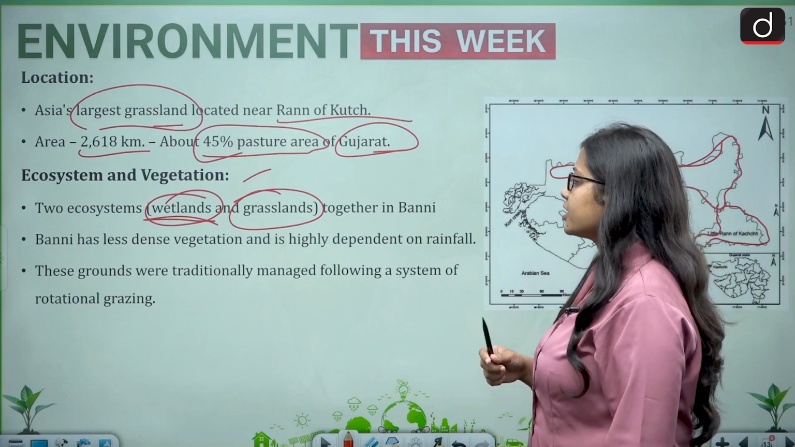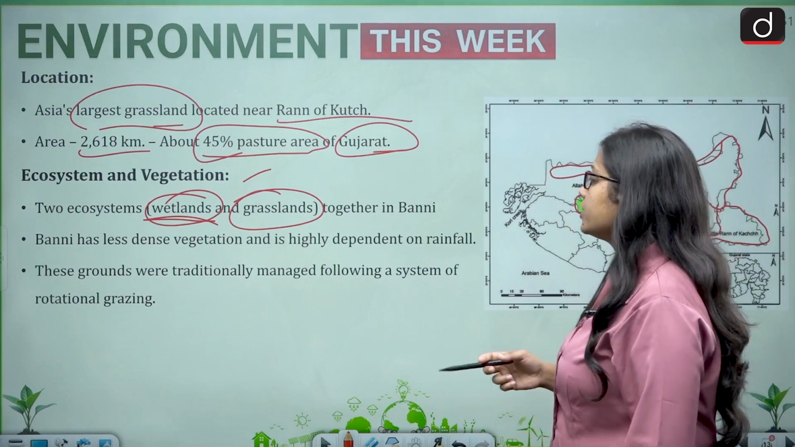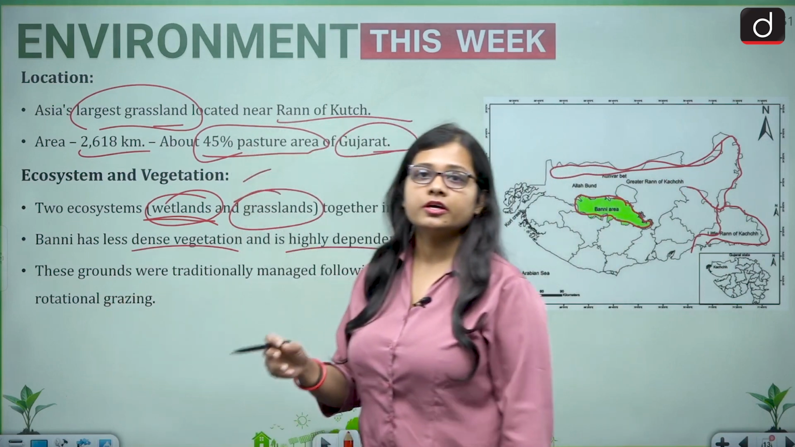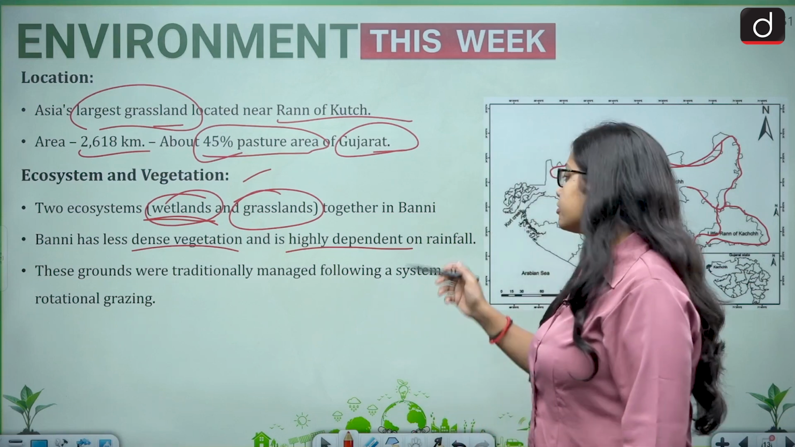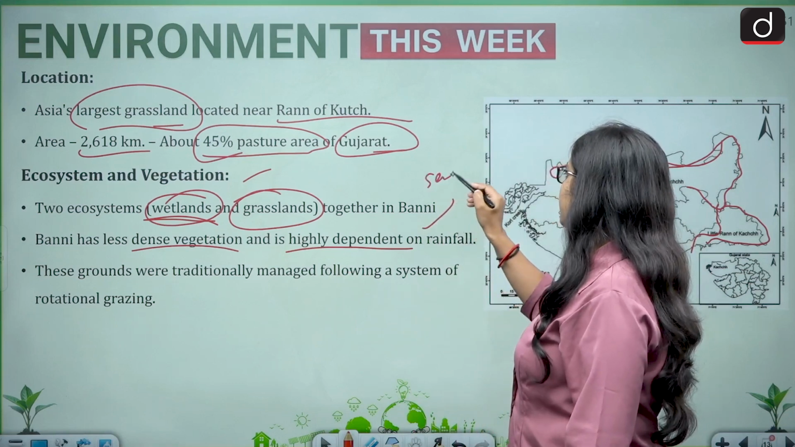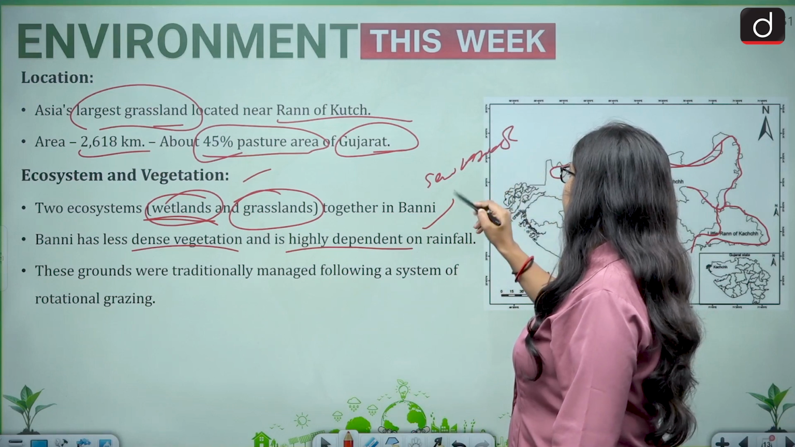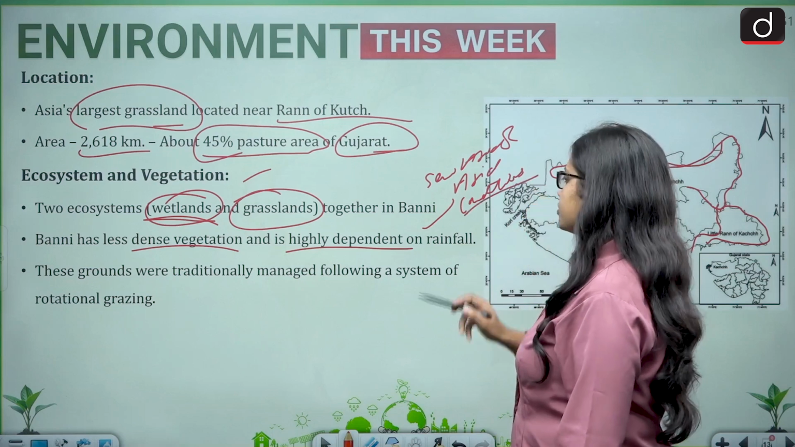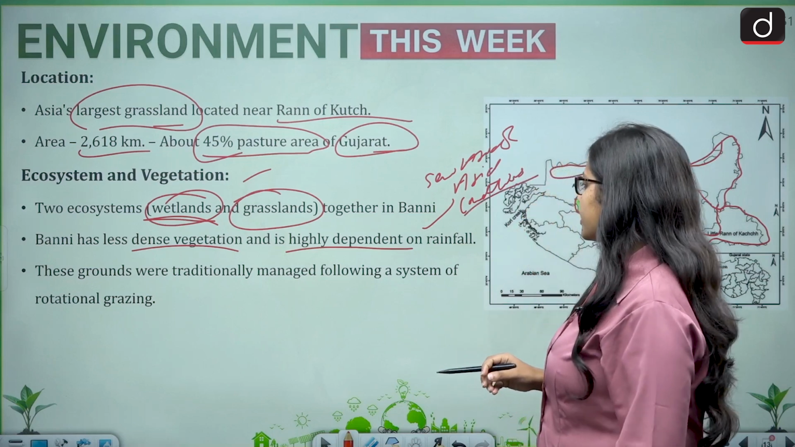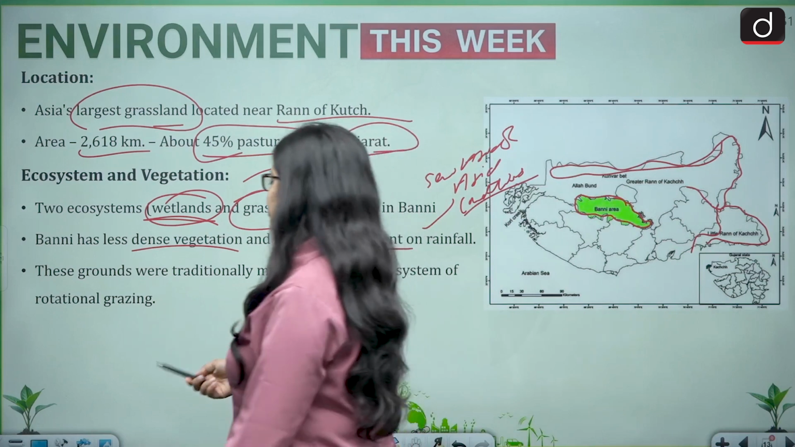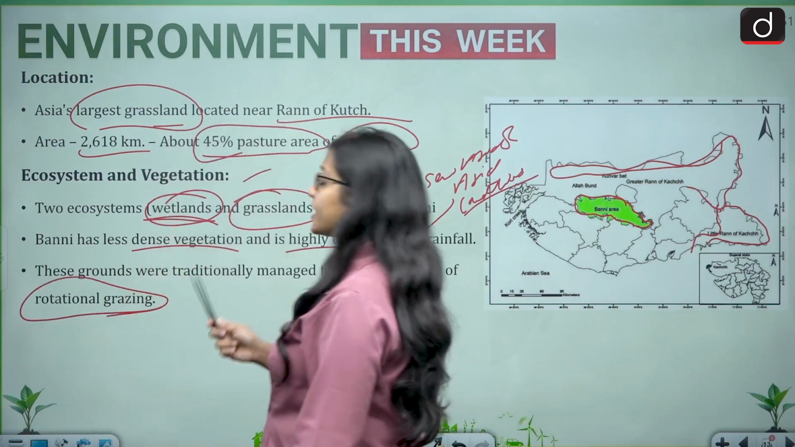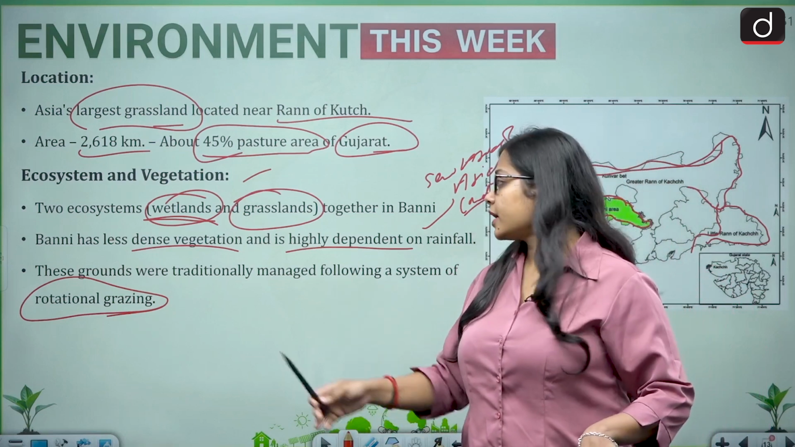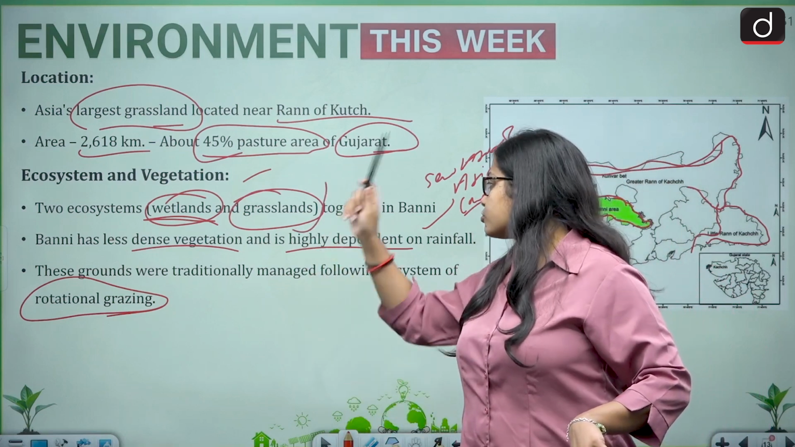Bunny has less dense vegetation and is highly dependent on rainfall. As it is present in Gujarat, the temperature remains high. So it is basically semi-arid and arid conditions. These grounds were traditionally managed following a system of rotational grazing. Earlier rotational grazing used to take place, but now things are changing, and the wetland and the grassland together are existing there.